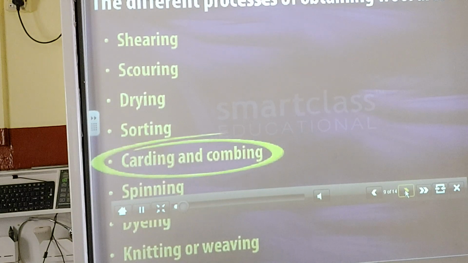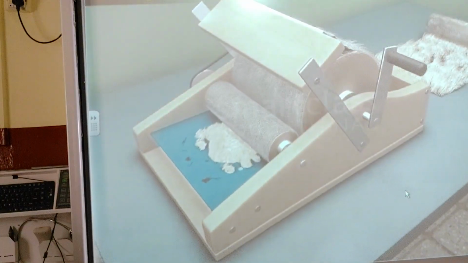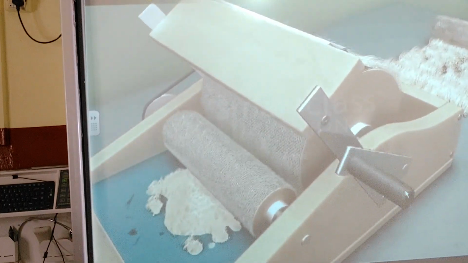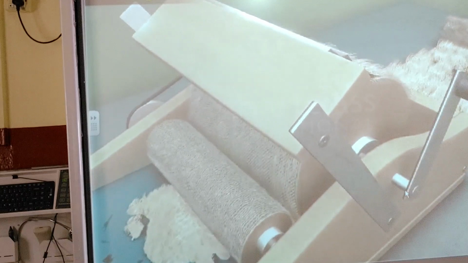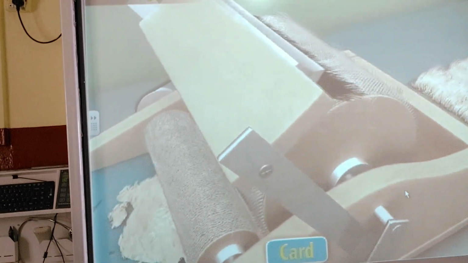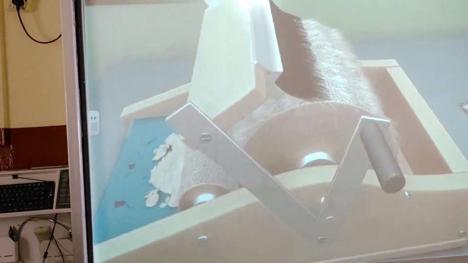Carding and combing. In carding, the wool is passed through a roller that has thin wire teeth. This is called a card. The teeth of the card untangle the fibers and arrange them in more or less the same direction.